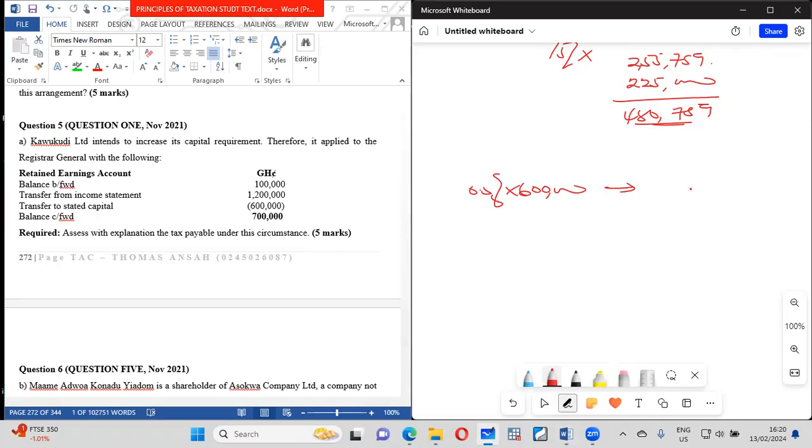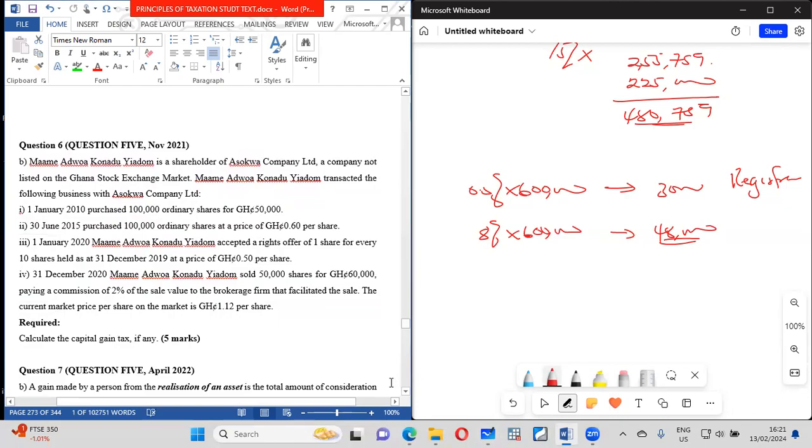It doesn't go to GRA. All right, registrar. Then 8% deemed dividend. That money is called deemed dividend. And you tax that one 8%. So 0.5% multiplied by 600,000 means you pay 3,000 to the registrar. Then 0.08 by 600,000 will go to GRA, 48,000. So basically, that is that. So you're just doing this thing for 5 marks. So that's all.